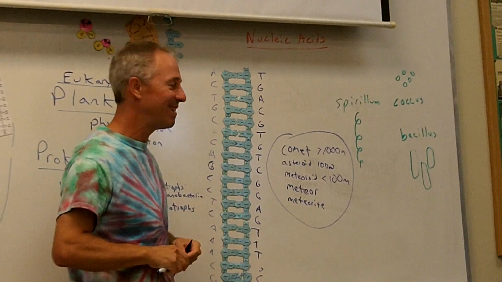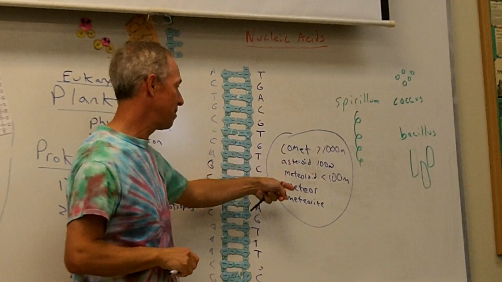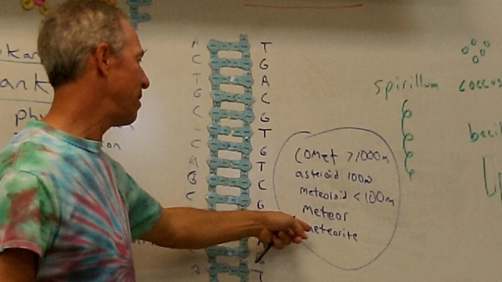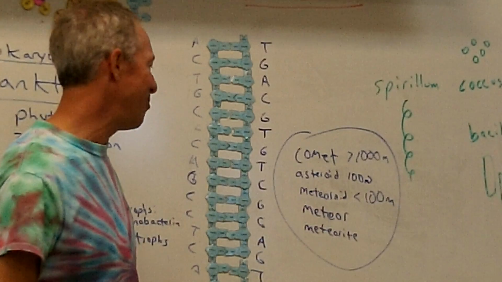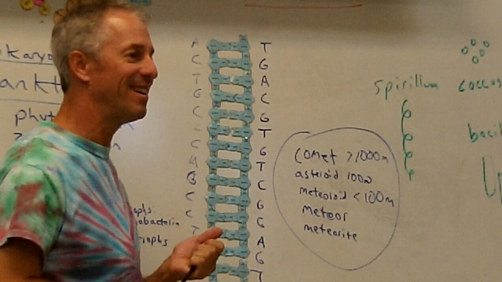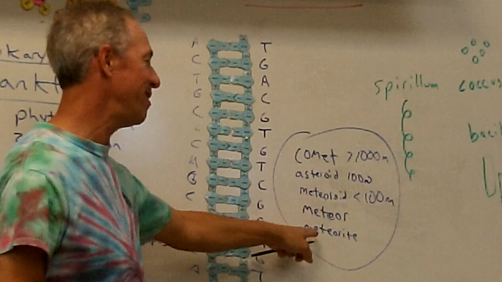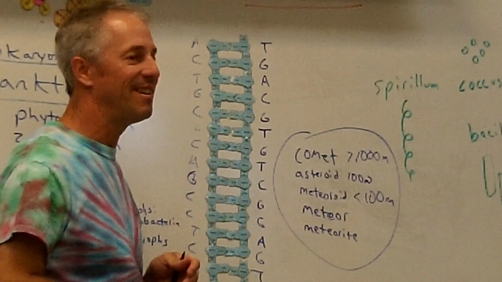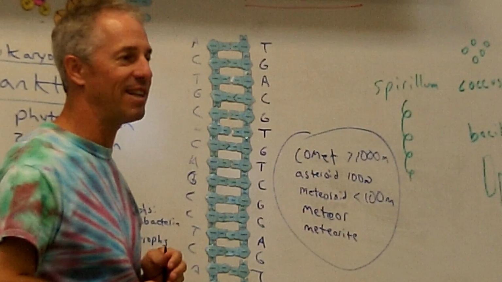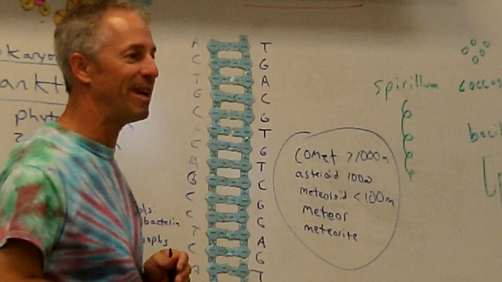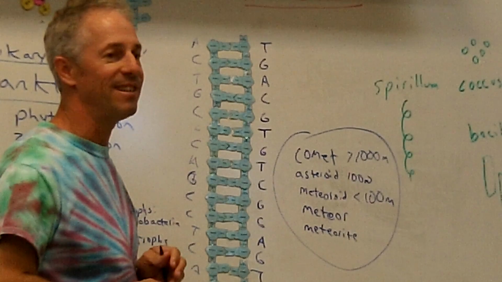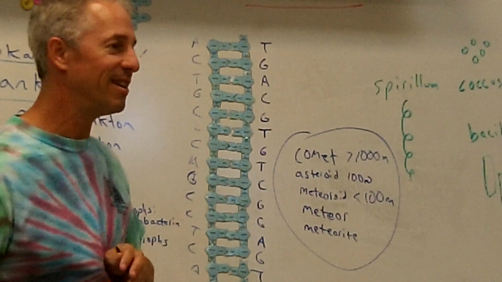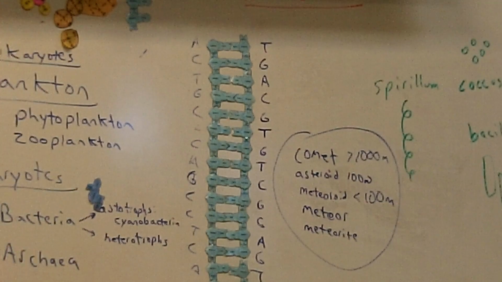But if a comet hits Earth, is that a meteorite? It would technically be at that point. Yeah. Okay. If a comet hit the Earth, it would be a meteorite. We don't usually call it that, because if a comet hits the Earth, it's a major catastrophe. Like a mass extinction.